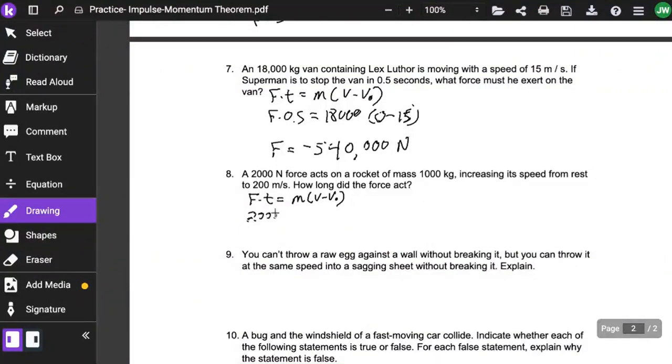Well, we know force times time is equal to mass times the change in velocity. The force of 2,000 times t is equal to the mass of 1,000 times the change in velocity, final 200 minus initial 0. 200 minus 0 is 200 times 1,000, and then divided by 2,000 from the other side gives us the time of 100 seconds.